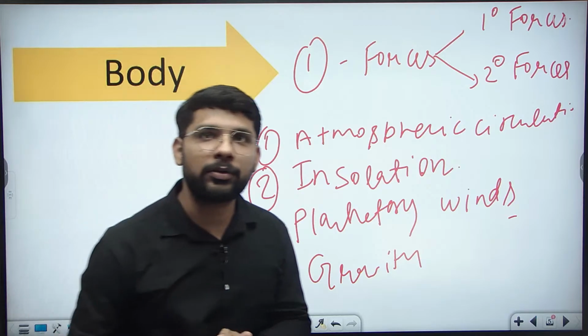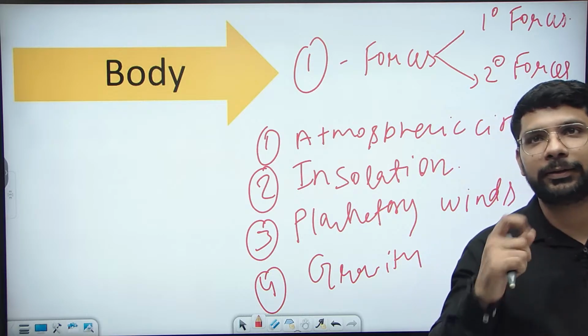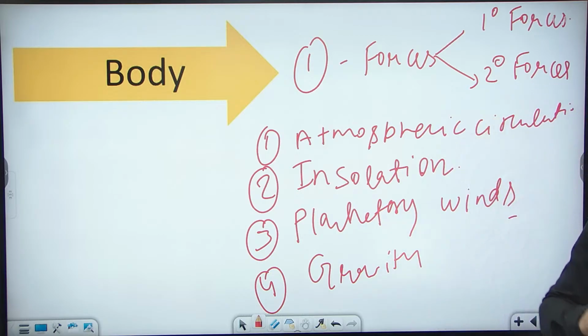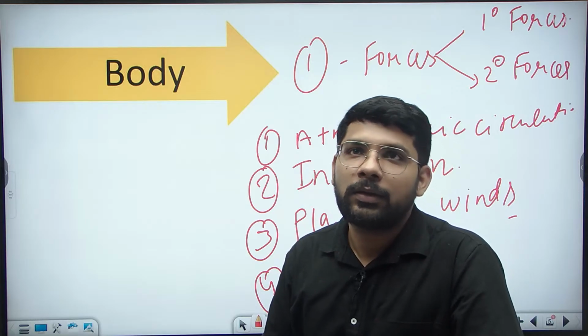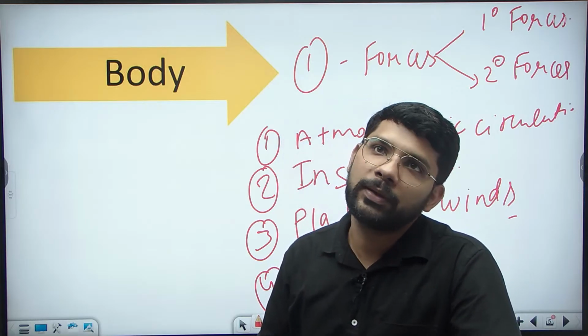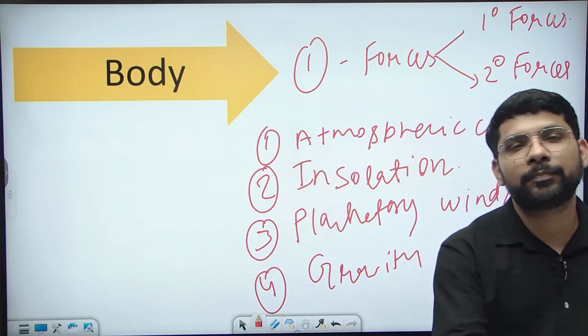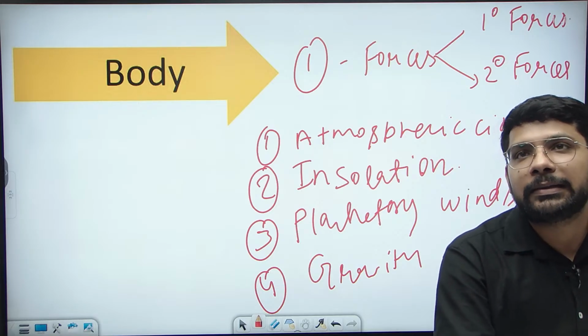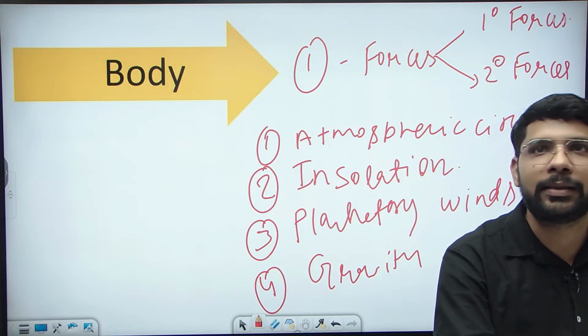Then, last but not least, the Coriolis force. Does everybody know about the Coriolis force? What is the Coriolis force and how is it impacting the ocean currents? Let's make it a two-side discussion. What is the Coriolis force? It impacts the movement of water in the northern and southern hemispheres. During the rotation of the earth, the Coriolis force plays an important role in the movement of ocean currents in both hemispheres.